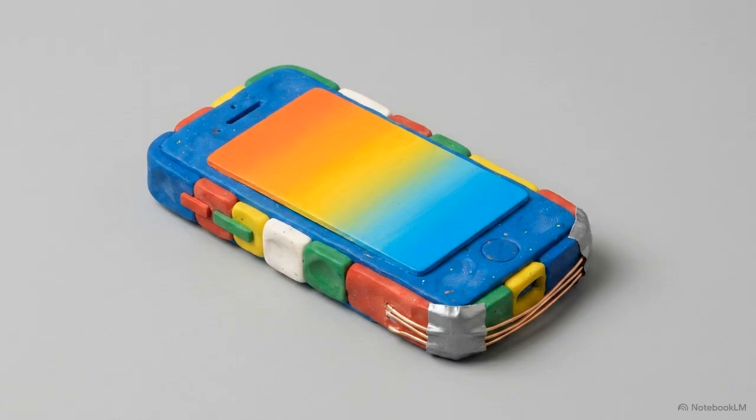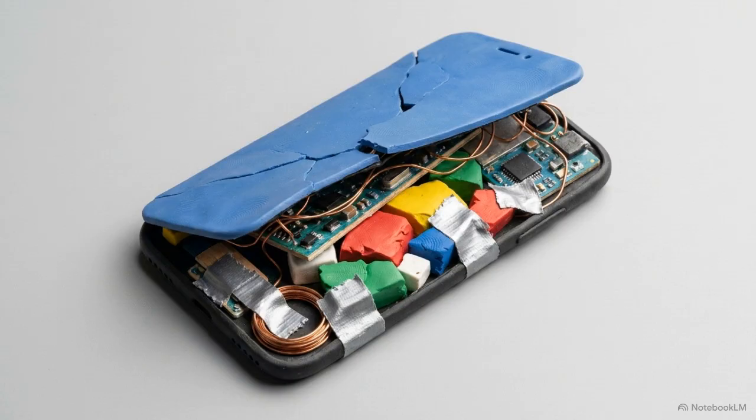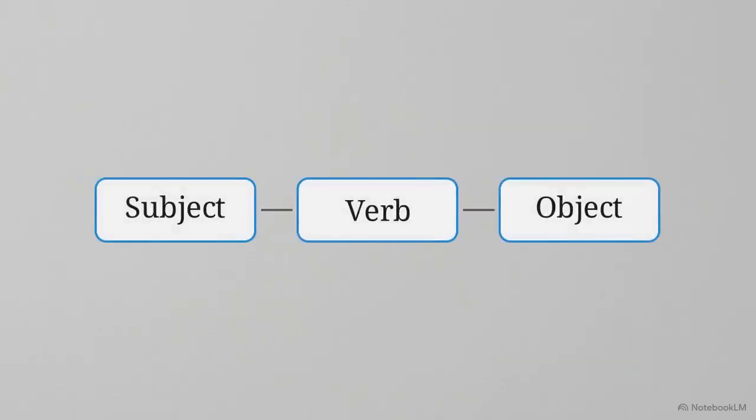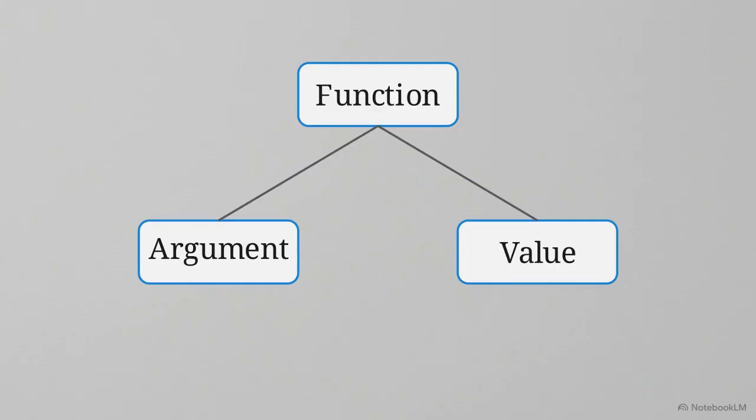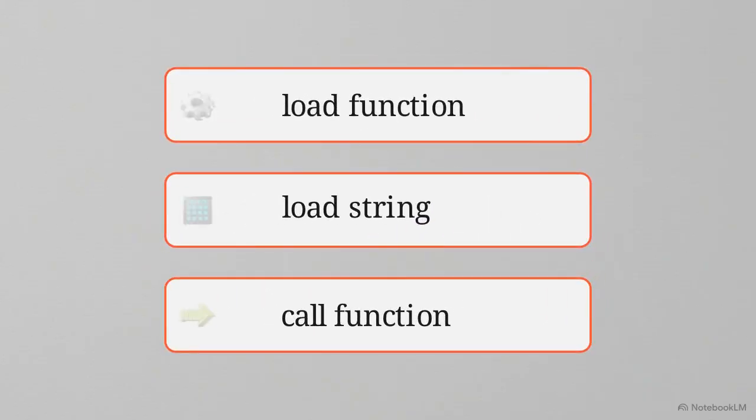To see how our digital world actually functions, we have to look past the clean interface. We need to go down through this stack to see the duct-taped reality at the bottom. Python reads and diagrams your code like a sentence. Subject, verb, and object are remapped as function, argument, and value. Then Python collapses them into bytecode: load function, load string, call function. It's sheet music, telling the system what notes to play.